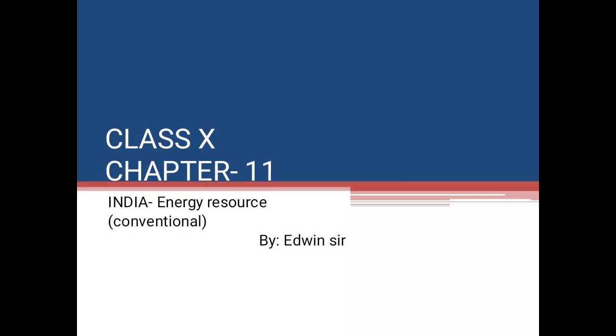Good morning, students. Today we are going to start chapter 11 of geography, India: Energy Resources, conventional. When we talk about conventional, we are talking about all those resources which are non-renewable. Conventional resources such as coal, petroleum and natural gas take millions of years to form, and once used up they cannot come back.